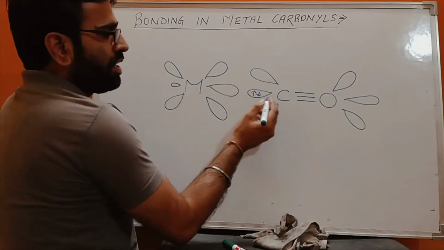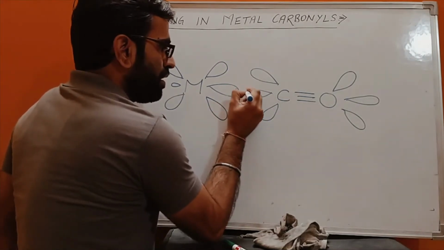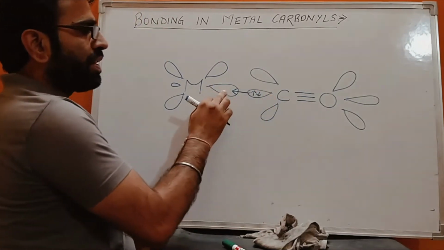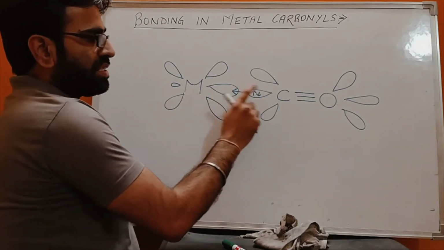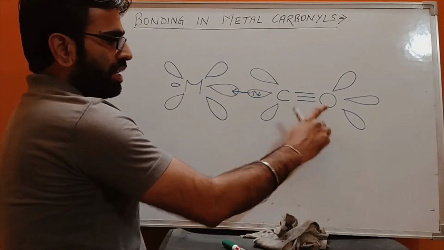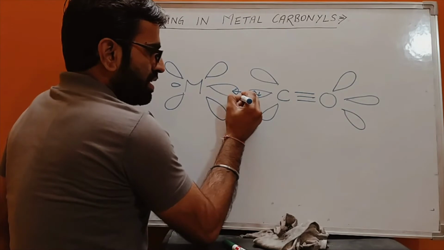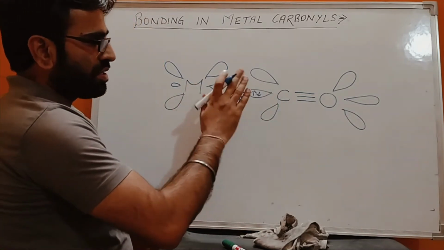What will happen? The carbonyl ligand will coordinate an electron pair into the empty orbital of the metal. So there will be a bond, the first bond between the metal and the carbonyl ligand. This is termed a sigma bond. We know the first bond between any two atoms is called a sigma bond.